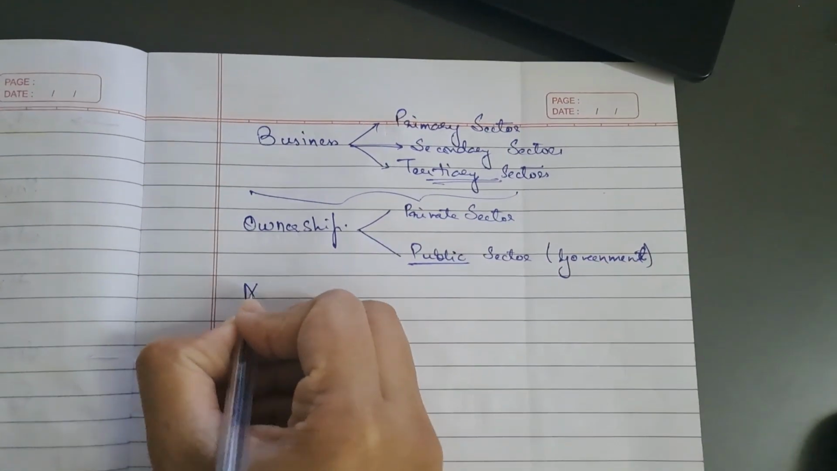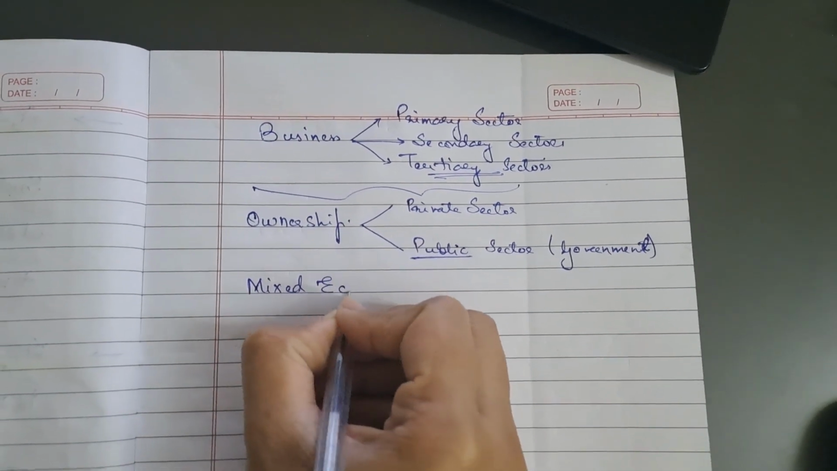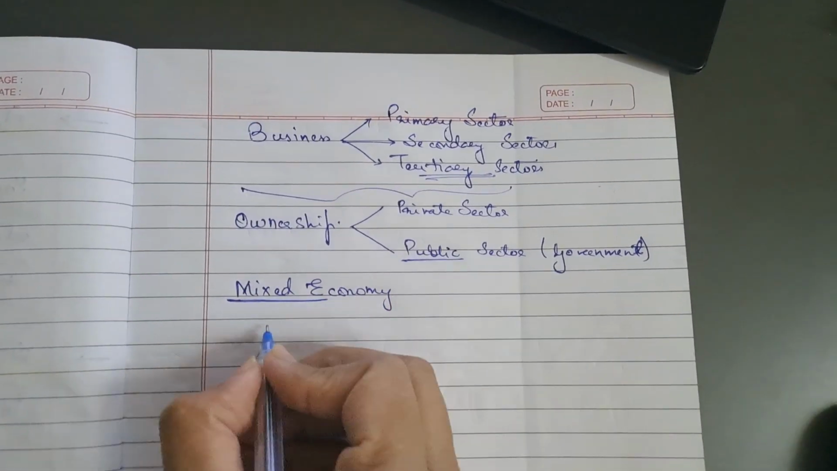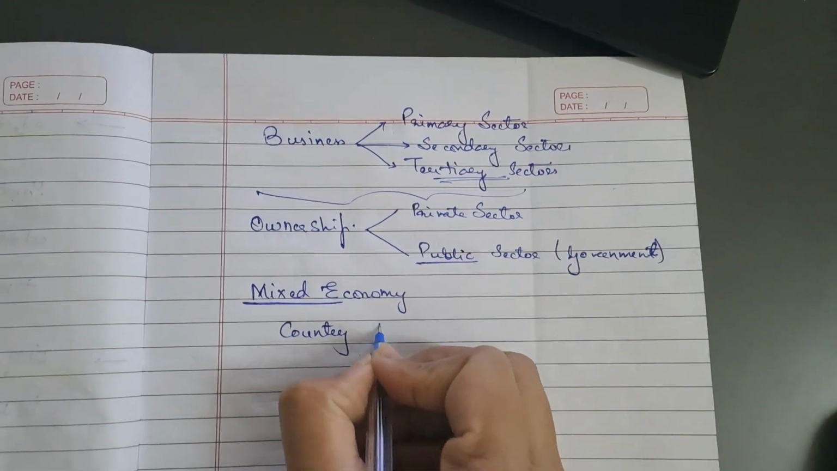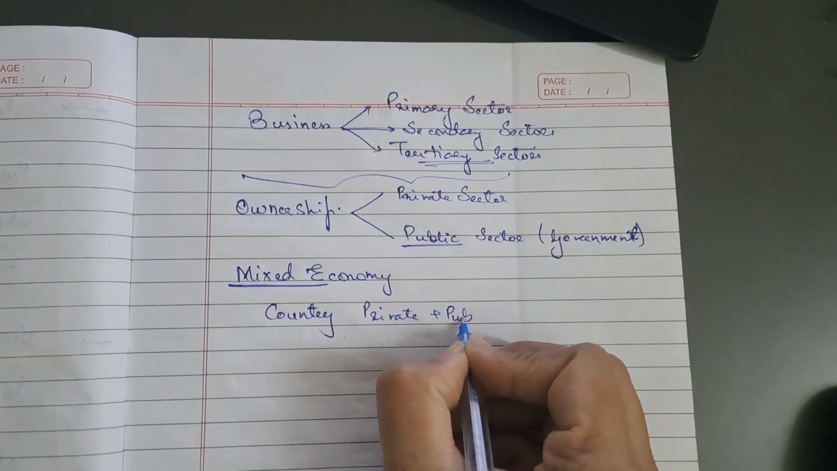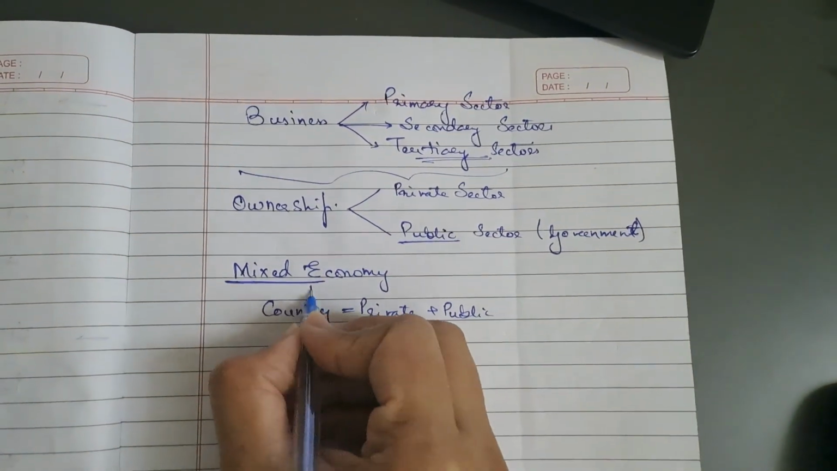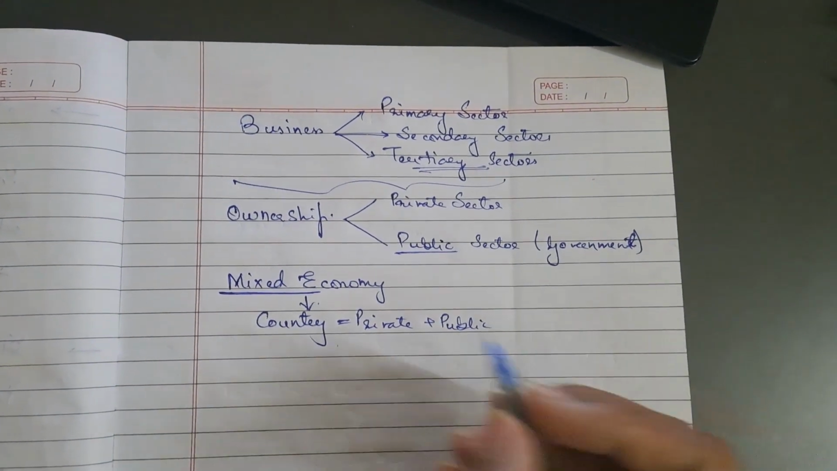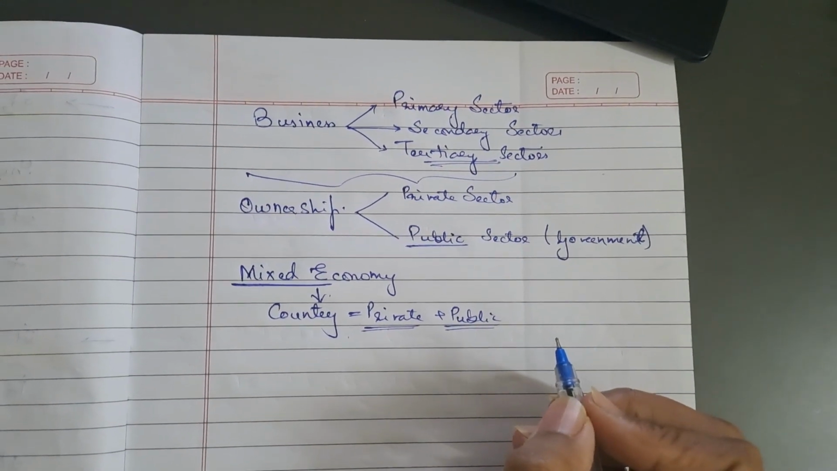There are certain countries which fall under the category of mixed economy. Mixed economy, what does this mean? A country in which both the private sector as well as the public sector work hand in hand. That type of country is said to be under the mixed economy. A country wherein the private sector as well as the public sector are falling in place with each other.